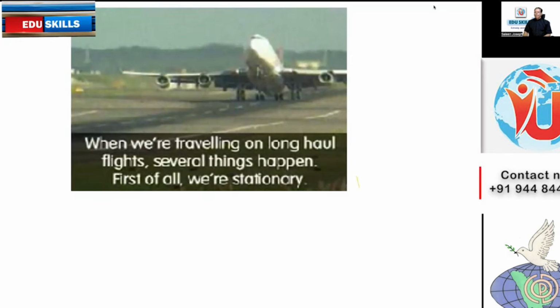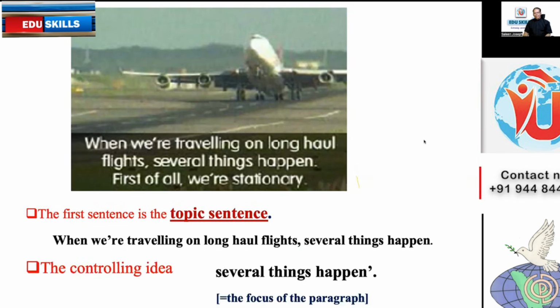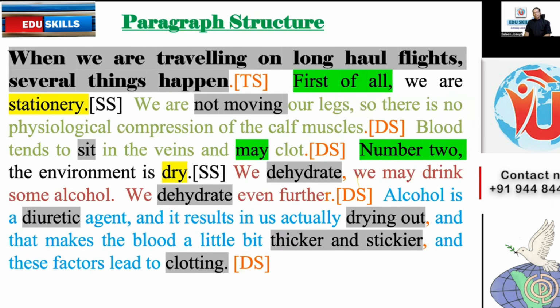Now I said, whatever it is, whether it is reading, listening, speaking, writing, try to visualize the situation. Now the topic sentence is there. Then controlling idea, several things happen. That is the focus of the paragraph. Gist of the paragraph, you can understand the gist from this focus. And when they say several things happen, it says list some of the things that happen, raise the points one by one and discuss them in detail. That's what happens in the paragraph.